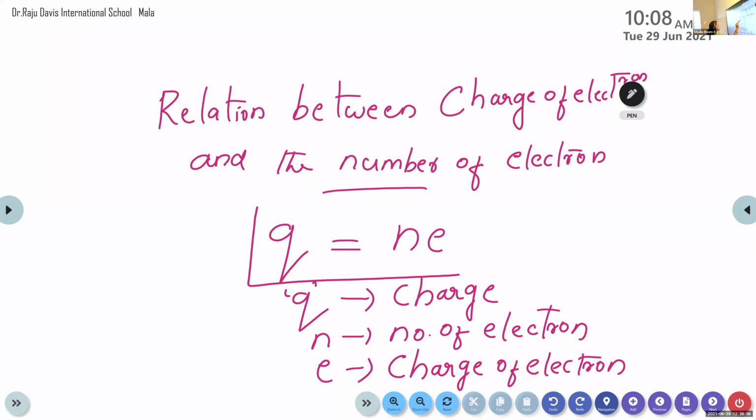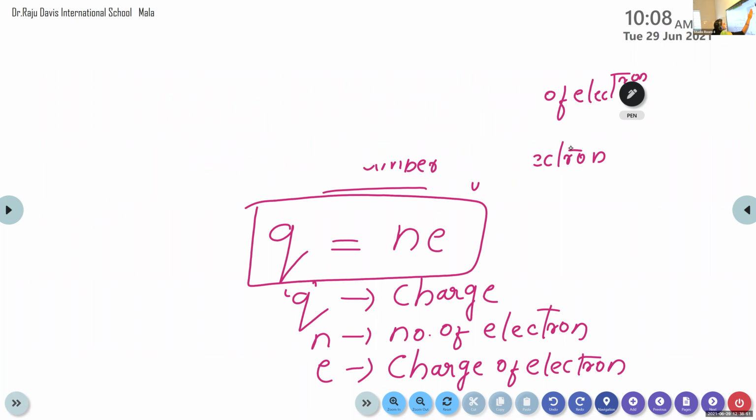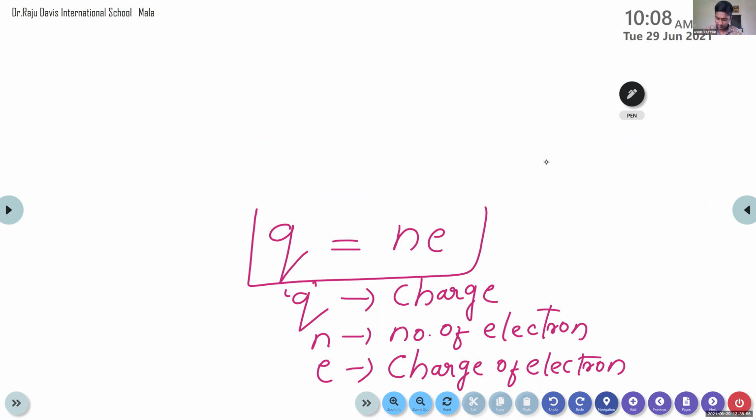I will explain this equation with the help of a problem in the next class. You just study this relation between charge of electron and the number of electron, Q is equal to Ne. Okay, so that's all for today. Can I rub this? Yes, ma'am. Actually this is known as quantisation of charge. This is only helpful for your higher studies, not in this class. You just understand this term, Q is equal to Ne.